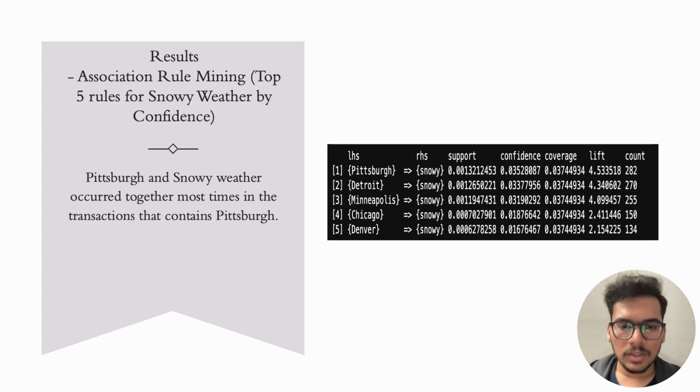The image here displays the top 5 rules for snowy weather by confidence. Pittsburgh and snowy weather has the highest confidence here. It indicates that they occur together most times in the transaction data that contains Pittsburgh. And it is true because Pittsburgh has the highest snowy weather, as we discovered in the clustering part.